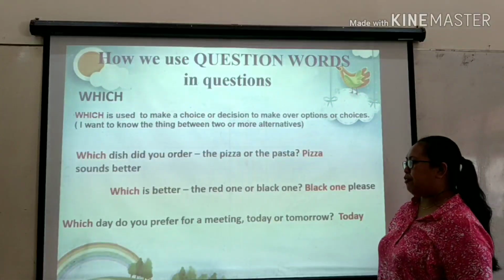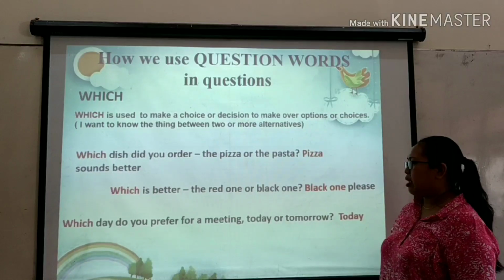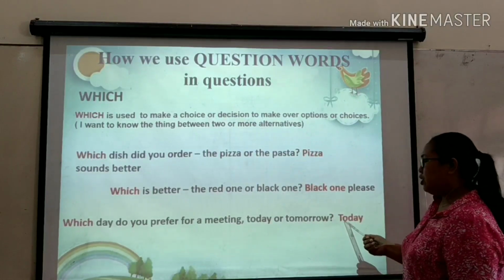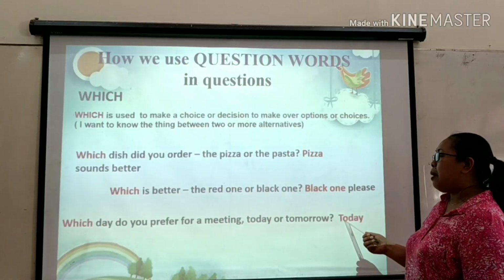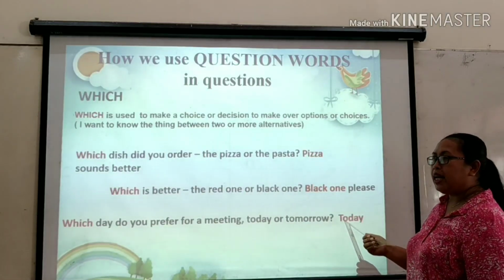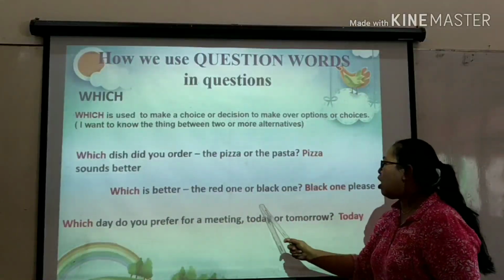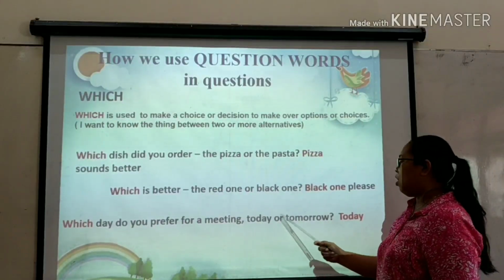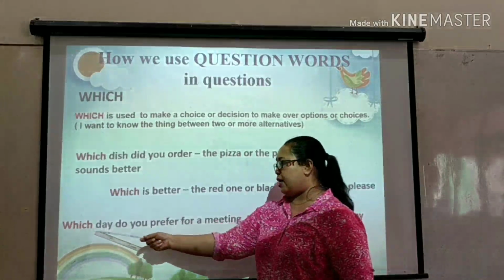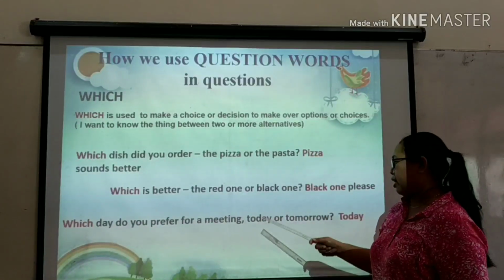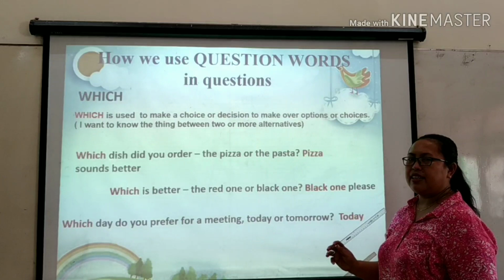Which day do you prefer for a meeting? Today or tomorrow? Today. Man, you say today is a time signal, right? Yes, but you don't use when. Why, man? Because, take a look. Which day? There are options. Today or tomorrow. Can we use when? When do you prefer for a meeting? Today or tomorrow? What do you think about that?